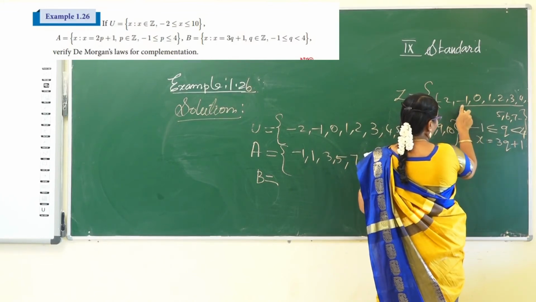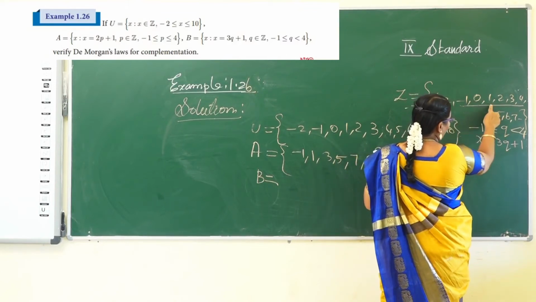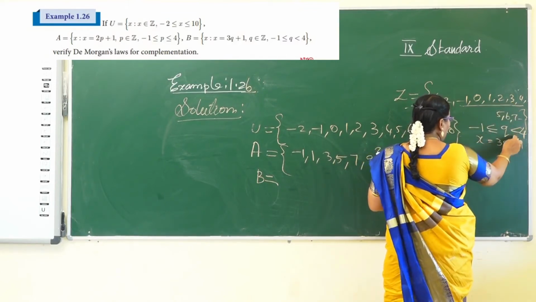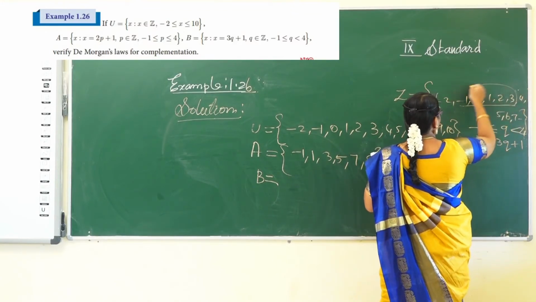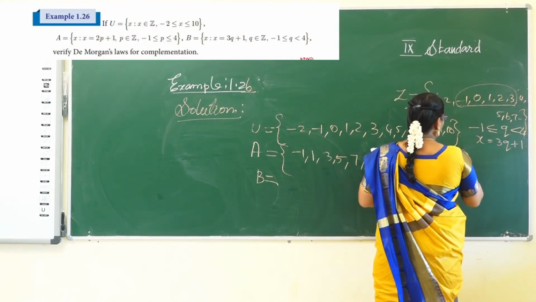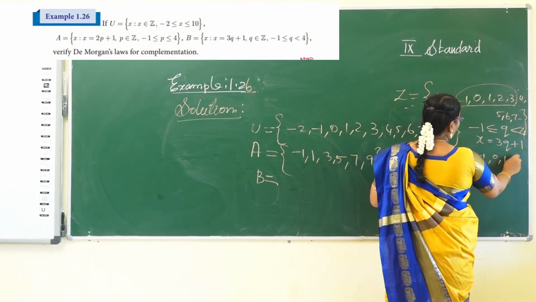So what are the elements? Minus 1 is included. So minus 1, 0, 1, 2, 3. Here it is given less than 4 only, so we do not consider the 4. So the values of q are minus 1, 0, 1, 2, 3.